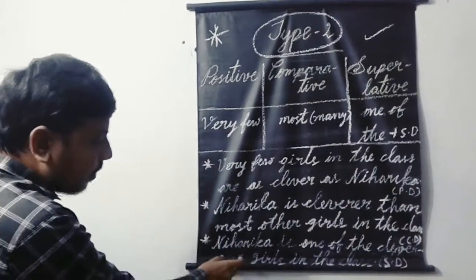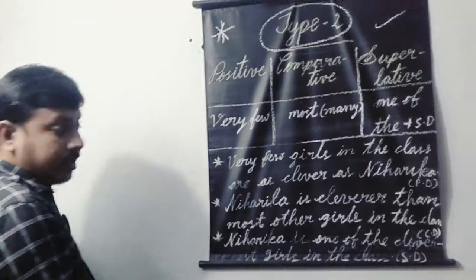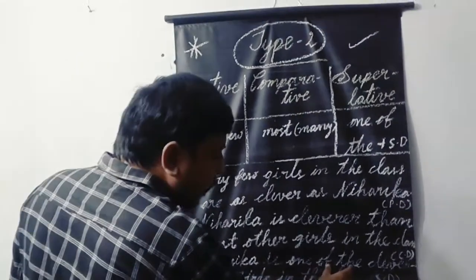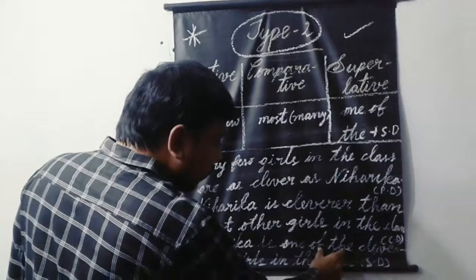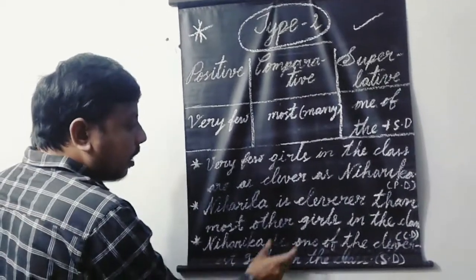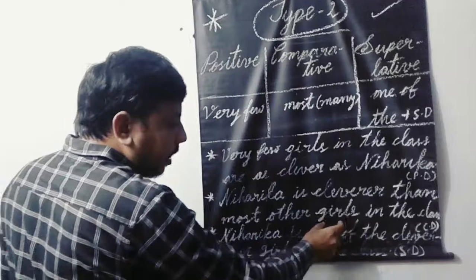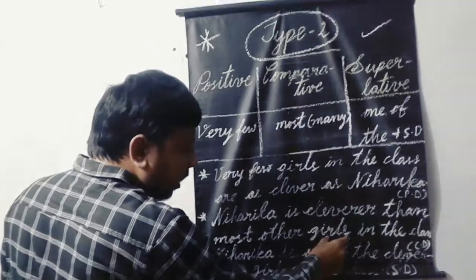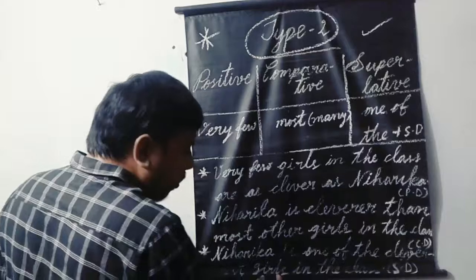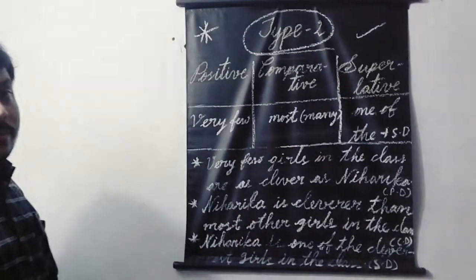Now let us take superlative degree. Subject plus verb plus one of the plus superlative degree plus plural noun. In the comparative degree, we have the plural noun at the end of the event. In the same way, in the superlative degree, we should have the plural noun in the structure.